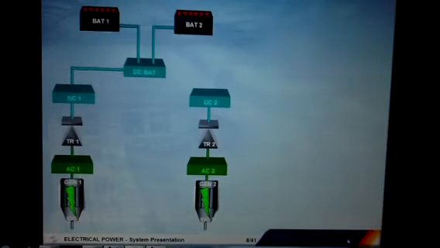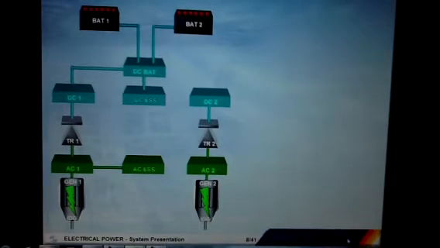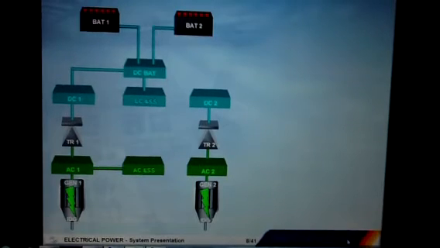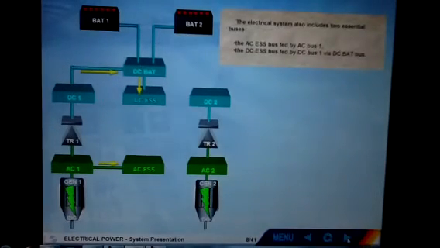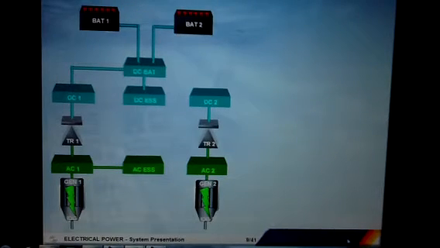The electrical system also includes two essential buses. The AC essential bus, fed by AC bus 1, and the DC essential bus, fed by DC bus 1 via DC BAT bus. This is the basic electrical system.